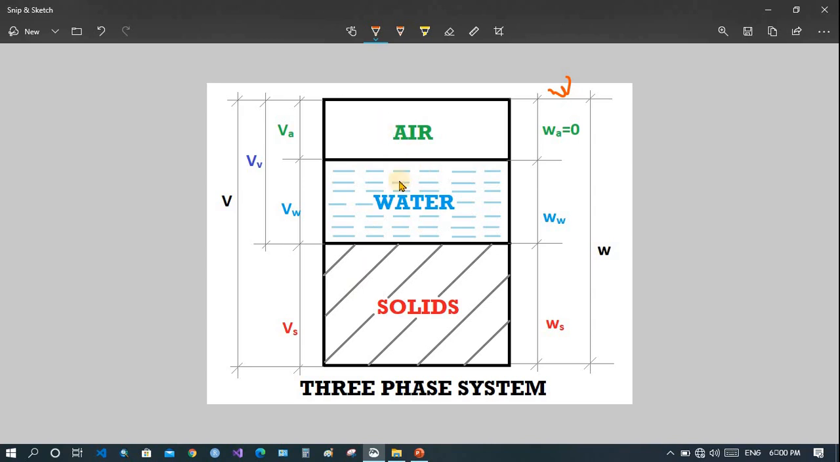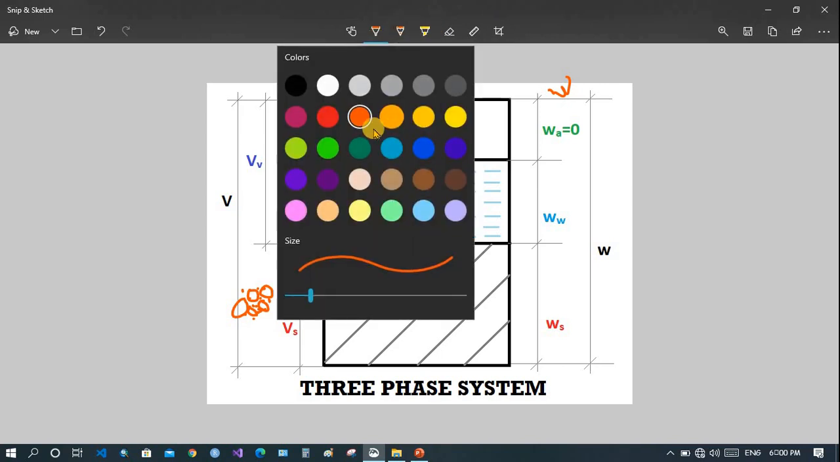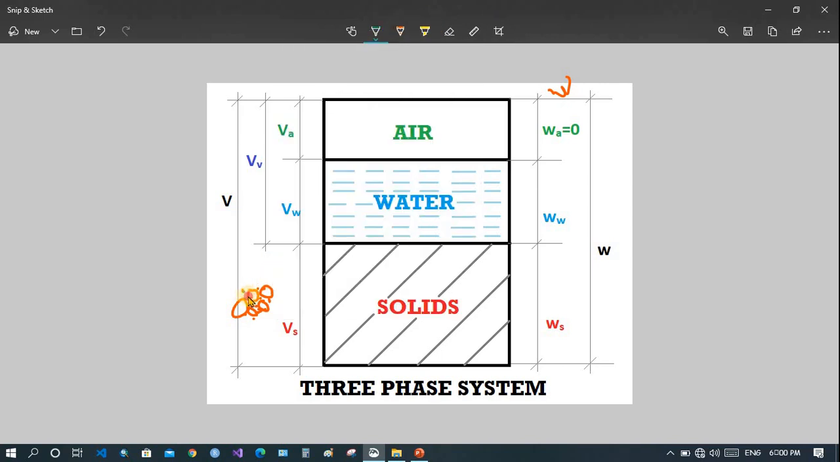In soil it's not actually arranged this way, but if these are the solid particles present in the soil, then in between these contains the air and water. Here, this void contains air and water among the solid particles.